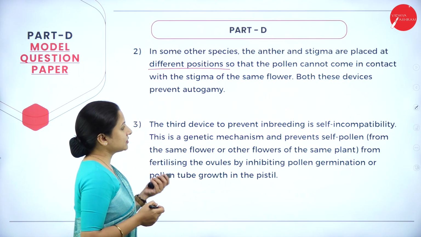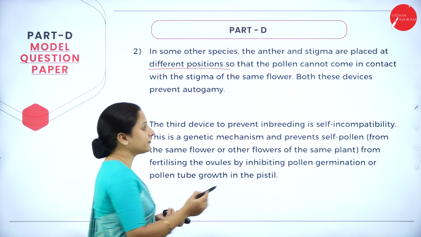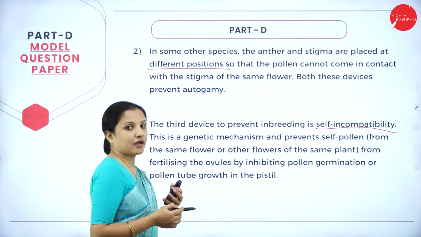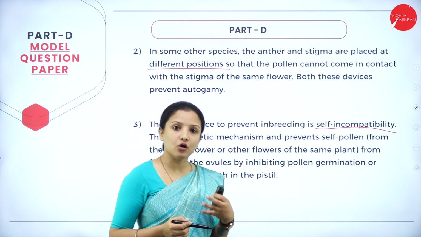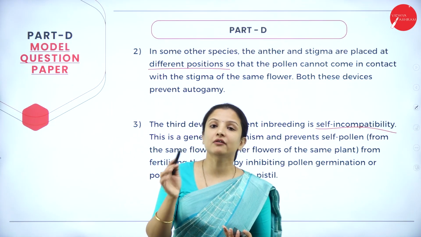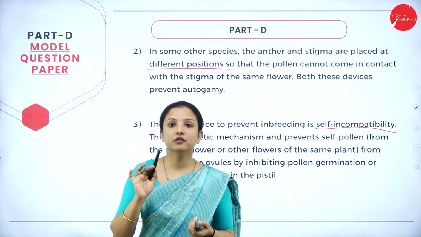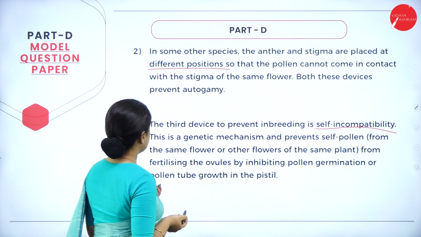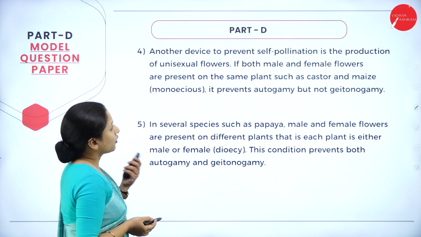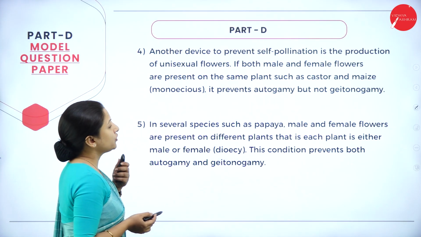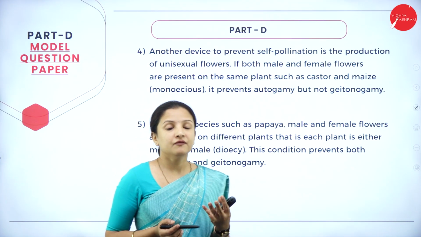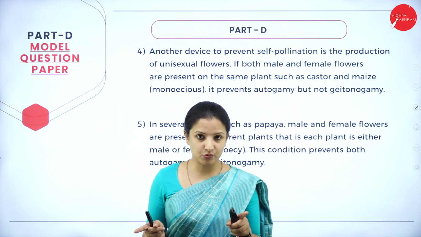Next, the third device to prevent inbreeding is self-incompatibility. This is a genetic mechanism wherein self-pollination will not happen even though the pollen grain falls on the stigma. The stigma will not allow the pollen grain to germinate. This is also one of the outbreeding devices. Next one, in order to prevent self-pollination, unisexual flowers will be produced by the plant. We all know that flowers are of bisexual and unisexual types.